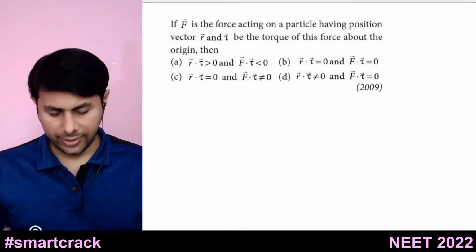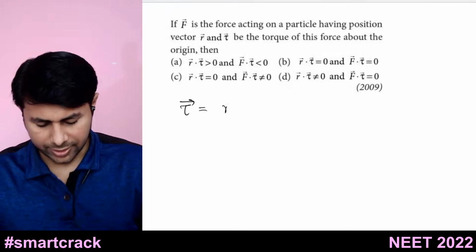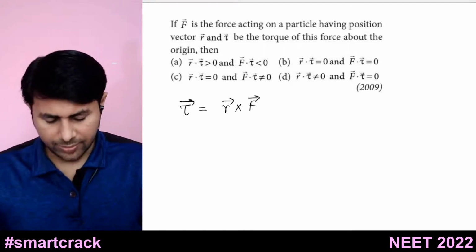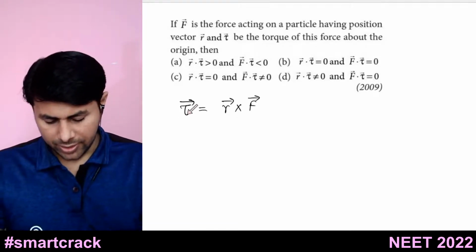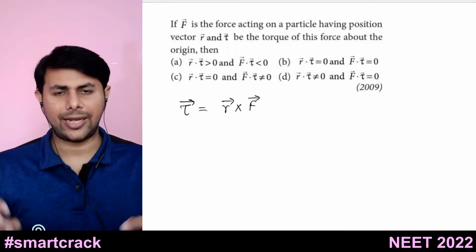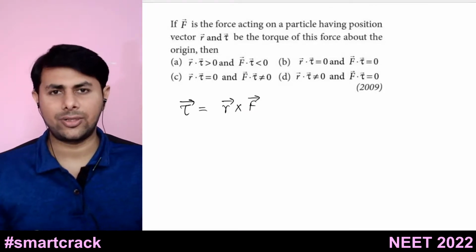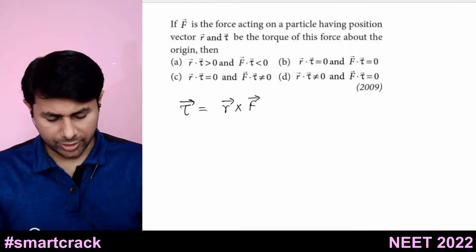We have seen this, that if you have vector product of two vectors, so we know torque is vector product of r bar and F bar, right? So this torque is perpendicular to r bar also and F bar also. So the angle between them is 90. So when two vectors are perpendicular to each other, their dot product is 0. Because what is dot product?